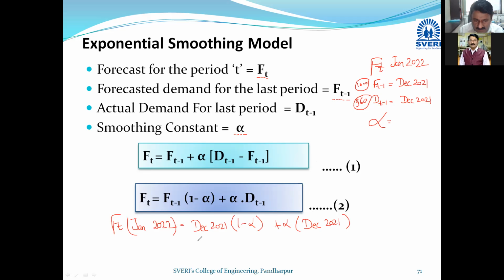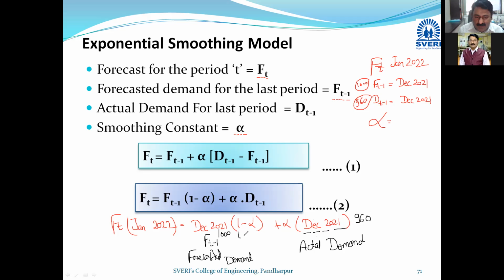If you are having the value for FT minus 1, that is the forecasted demand for December month, and if you are having the actual demand for December month, let us assume that this is 960, this is 1000, and let us assume the alpha value is maybe 0.5, 0.7. So assume that the alpha value is 0.2, for example.